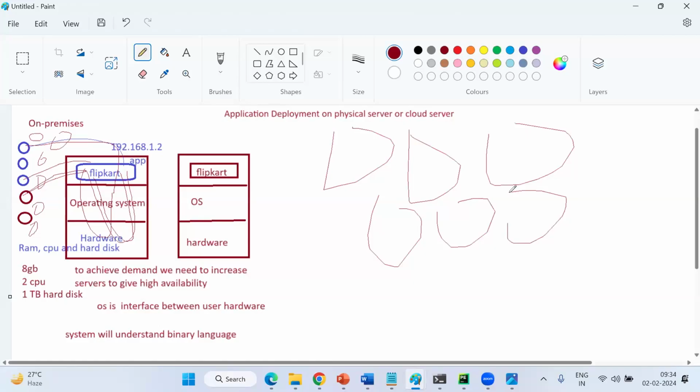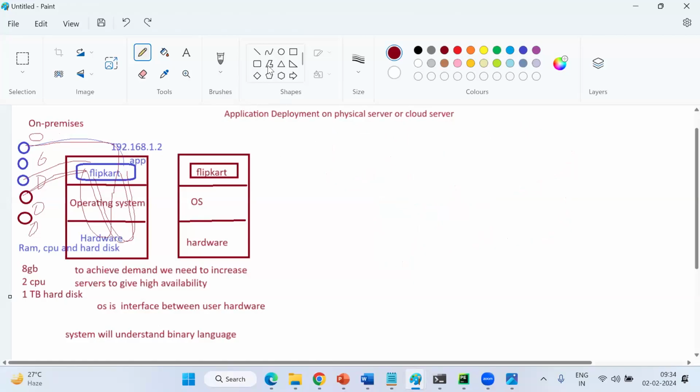Okay, we can discuss that topic in detail also. So again, your admin team says, sir, 2 servers are done. We need to create a third server. Okay. So you have created the third server. Sir, the third one is also busy.